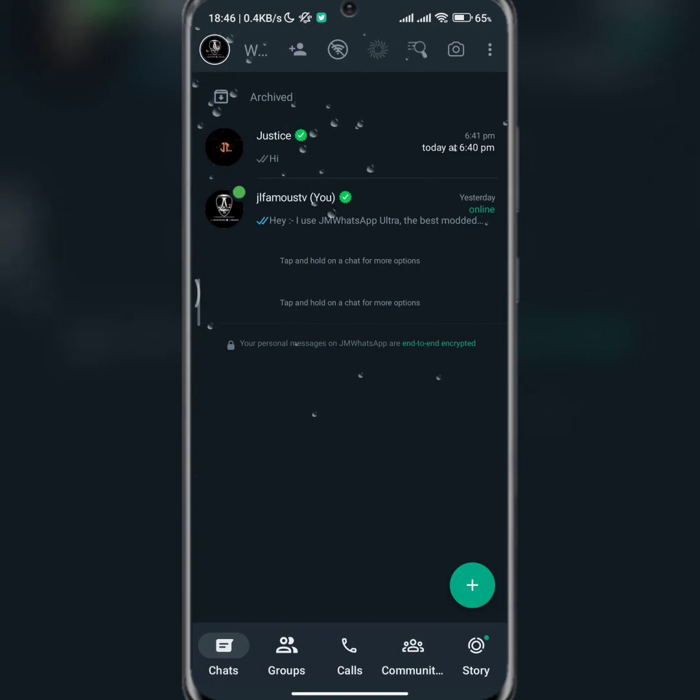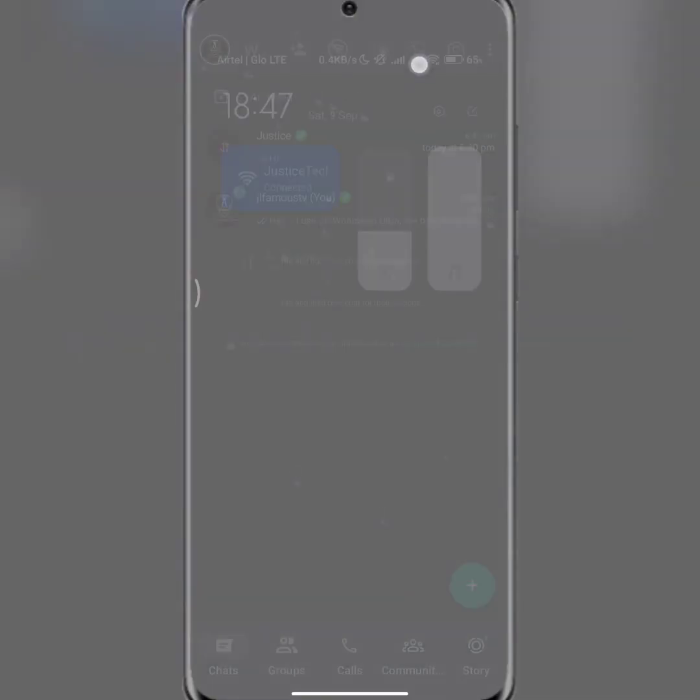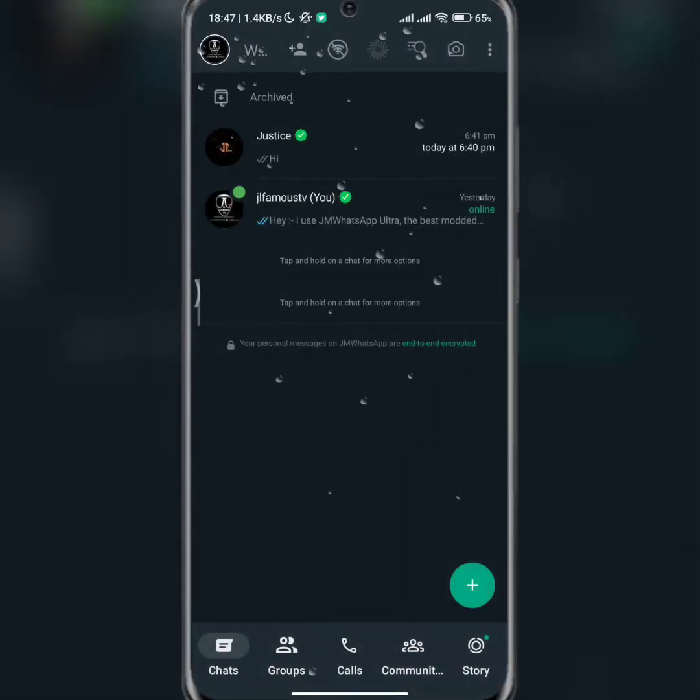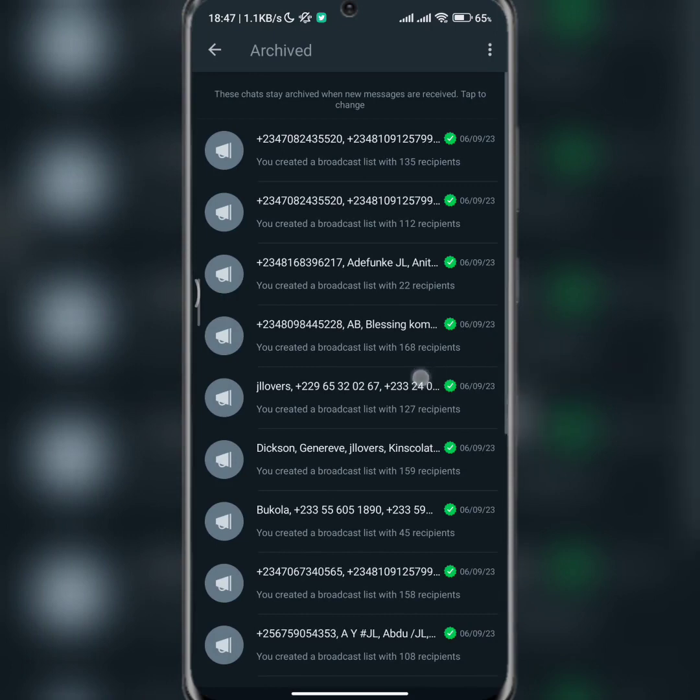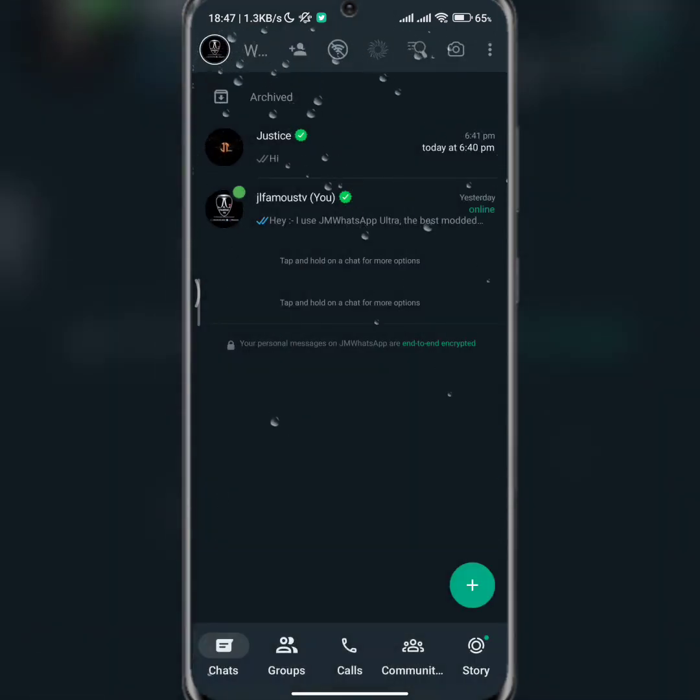So we'll be starting from now. If I click on my logo, you can remove this if you want. You can remove any of these: the hard account icon, the DND, the airplane mode, the lights, the dark theme, the search button, and the camera icon. You can remove them if you want. All right, so yeah, that is that.